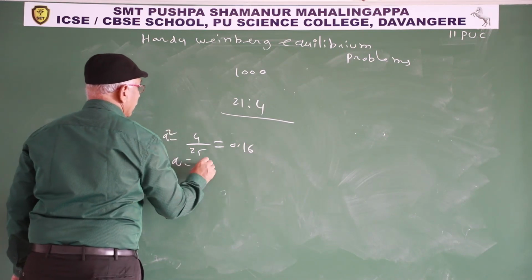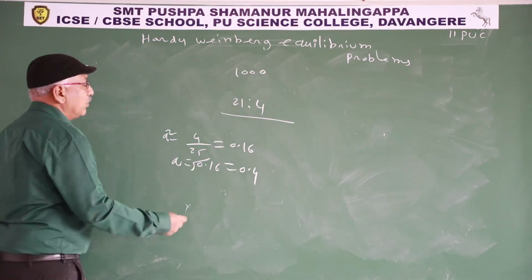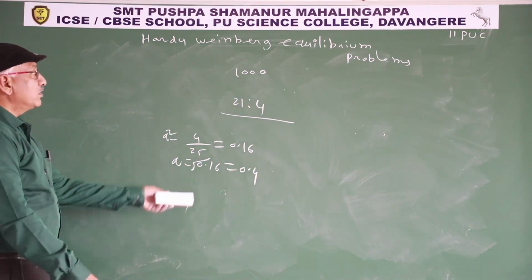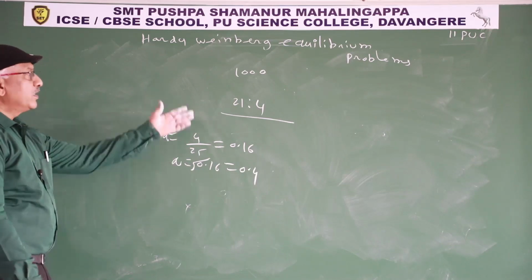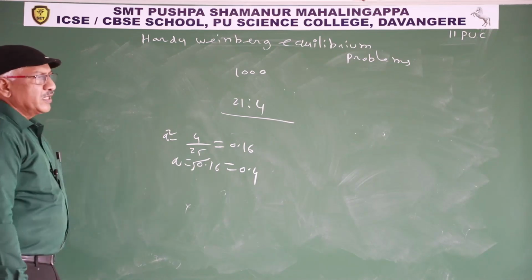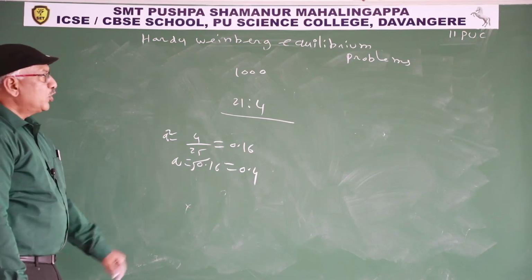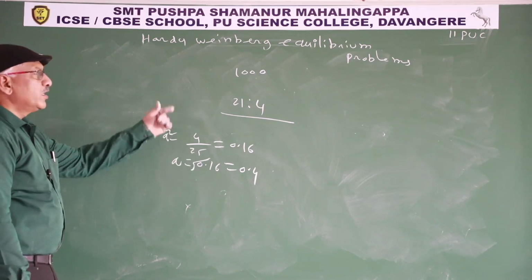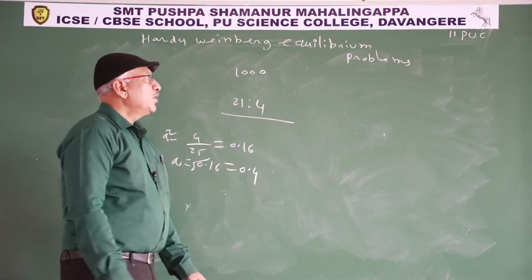Q is square root of 0.16, 0.4. P is 0.6. So the remaining you already know. P square 0.36 into 1000, 360 P square. Heterozygous individuals 2 into 0.6 into 0.4, 0.48, 0.48 into 1000, 480. So in this manner you solve.